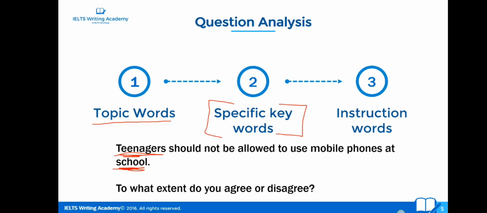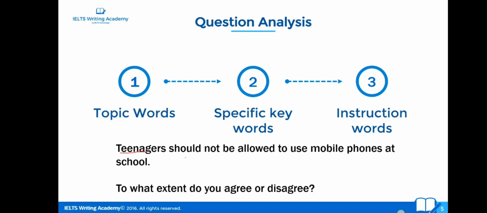We're specifically talking about teenagers in school using mobile phones. And should they be allowed? So we're answering that specific question. Should teenagers be allowed to use mobile phones in school? That is the specific question that they want you to answer.